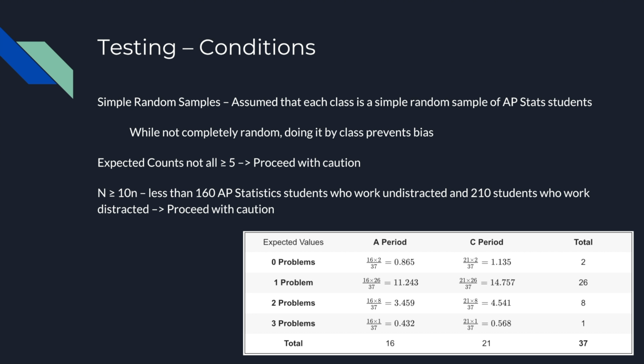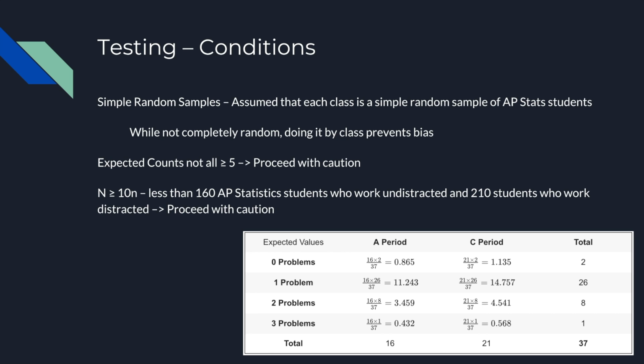Now, before we actually drew any conclusions based on our data, we had to check to make sure that our experiment was really valid and had satisfied all of the conditions for our test. Now, the first condition we had to confirm was the simple random samples test, or whether or not our samples were essentially simple and random. Now, for this experiment, we assumed that each class was a simple random sample of AP Statistics students, and we did this in order to minimize the amount of bias in the experiment.